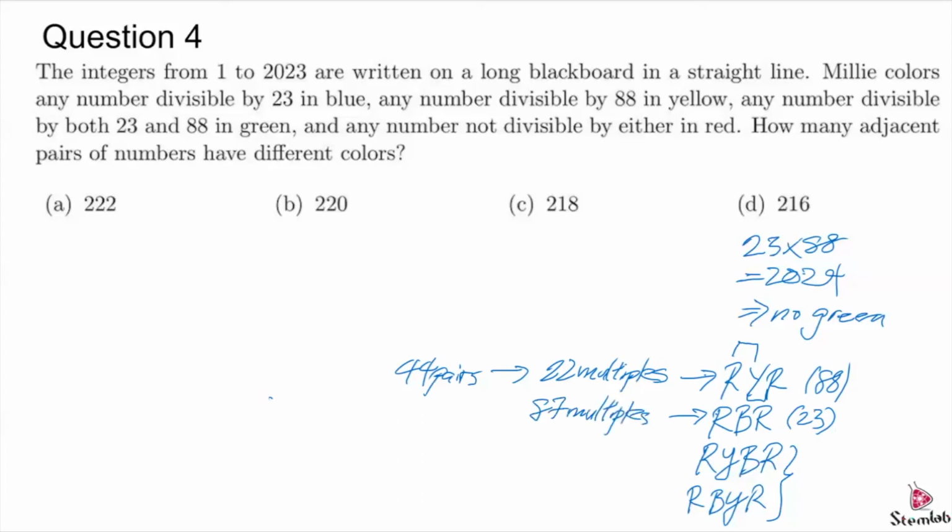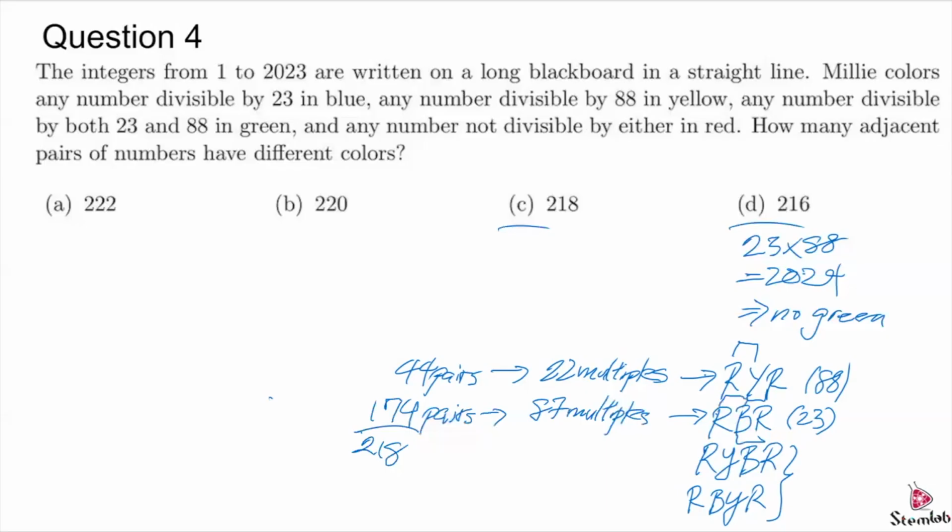Okay, which means that there are 174 potential pairs if none of them were beside a multiple of 88. So the maximum, if none of them were beside each other, would be 218. So from the choices, we're only left with this or this.